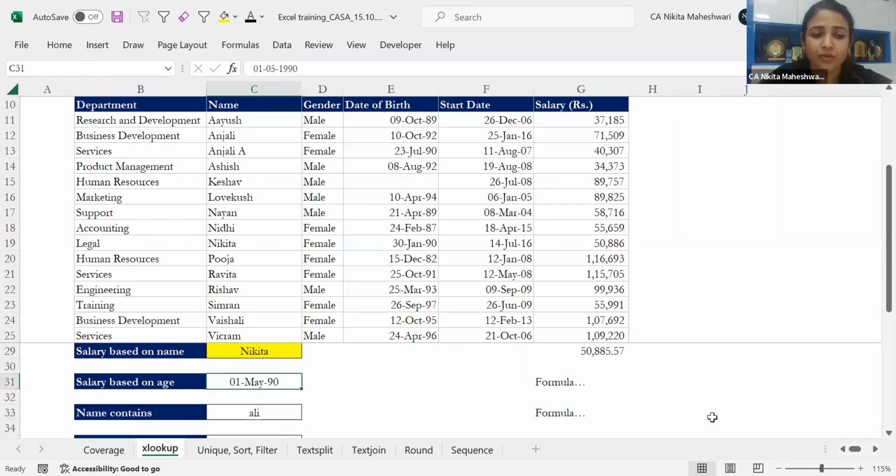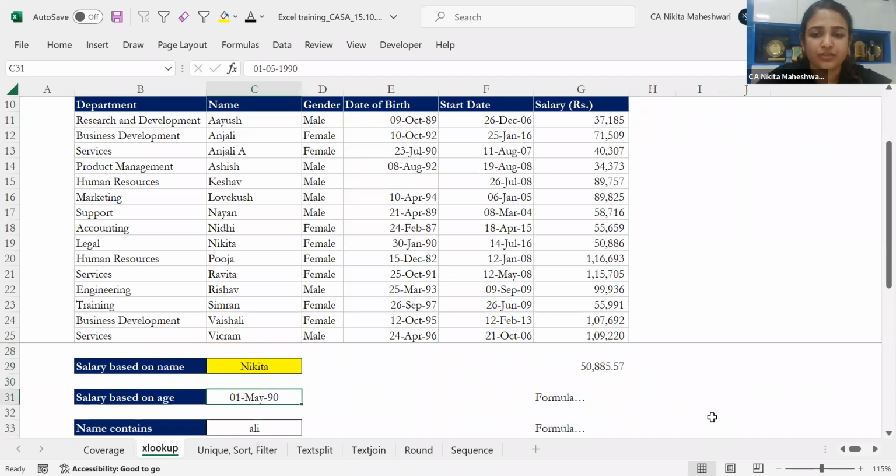Next, let's go on to salary based on age. Now what I've done is I've kept one example over here. If you see, I have a lot of people with this age. I've mentioned their date of birth and I'll get the age accordingly. So I want to find out what a person who was born near 1st May 90 is drawing. If I look at my data, this is a person. Oh, it's me again. Okay. 30th Jan 90. This is also one data.